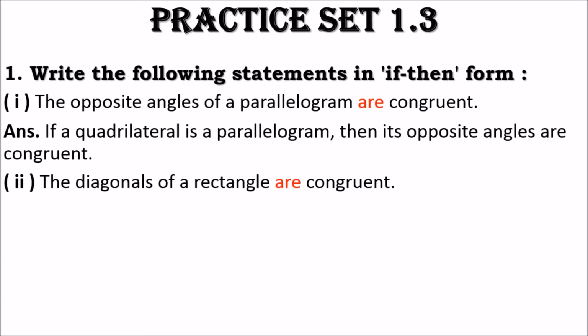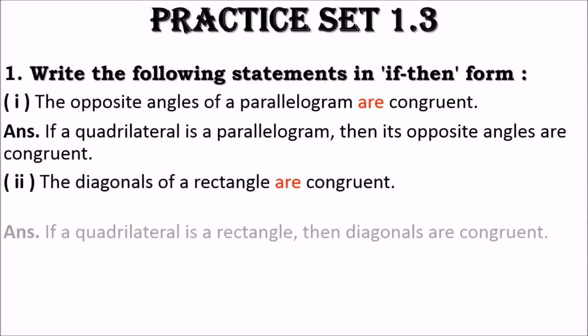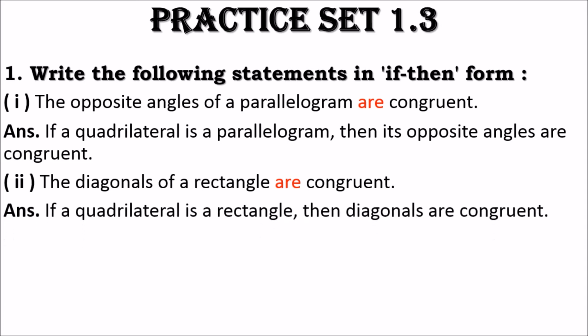So what are congruent in this? Diagonals are congruent. So the diagonals are congruent will be the consequent, that we will write after the word then. So what is left other than this? Rectangle. That is the antecedent. That will come after the word if. So if a quadrilateral is a rectangle, then the diagonals are congruent.